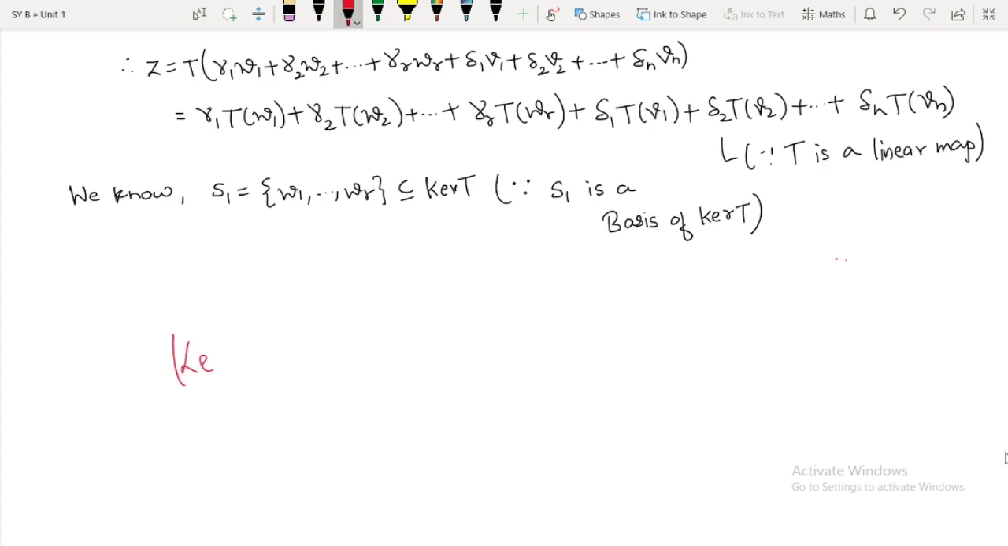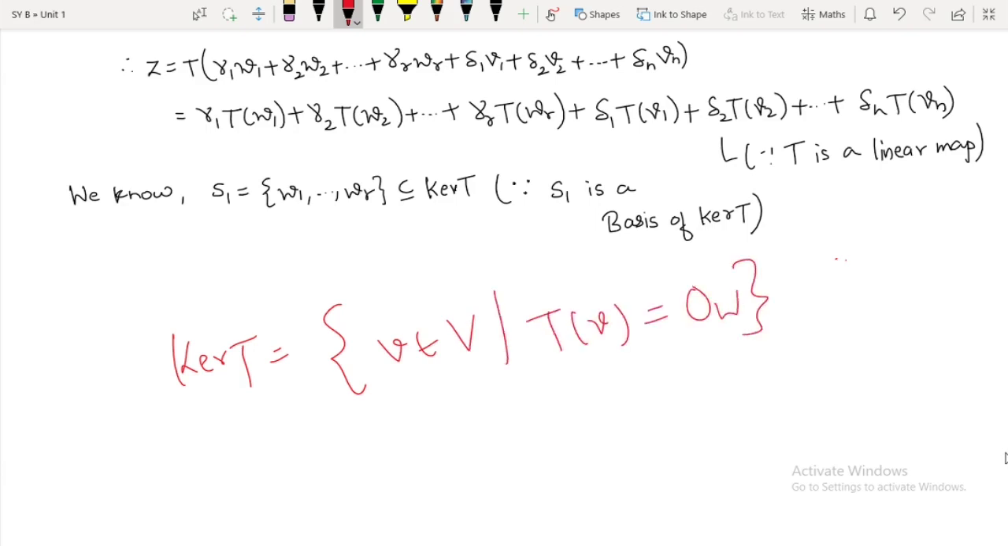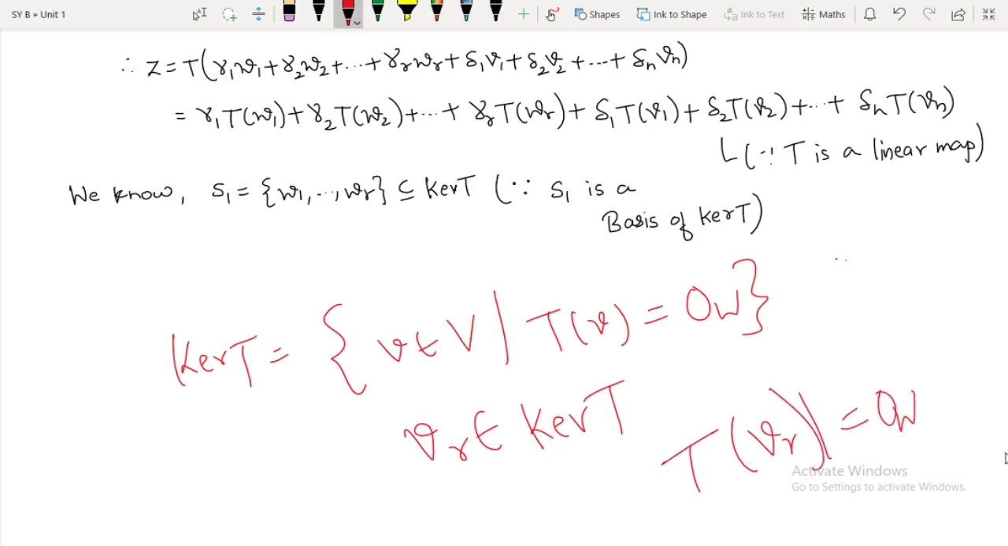Now what is kernel of T? Kernel of T is a collection of V belonging to V such that T of V is equal to 0 of W. Now if an element is in kernel of T, suppose I say some VR belongs to kernel of T, so what is the meaning of it? The image of that element will be equal to 0 of W. Is that fine? Means that element will be mapped to 0.